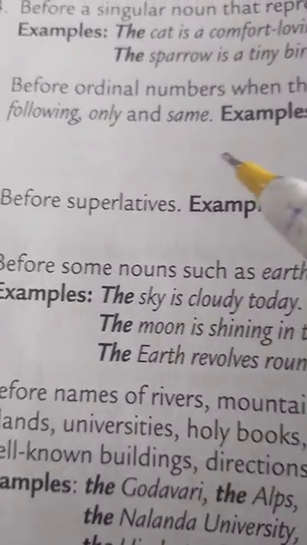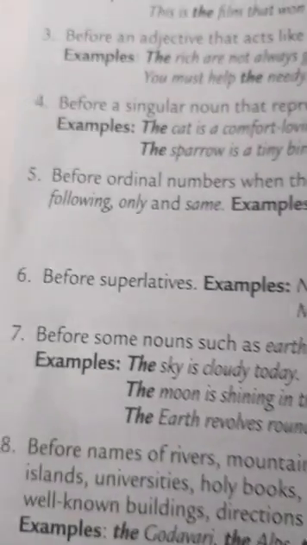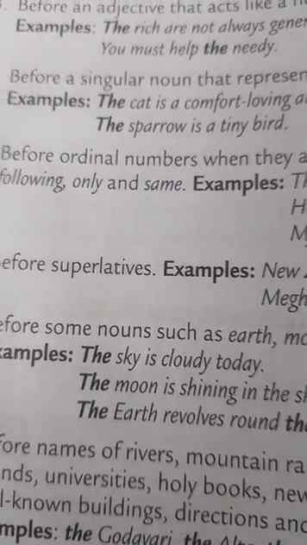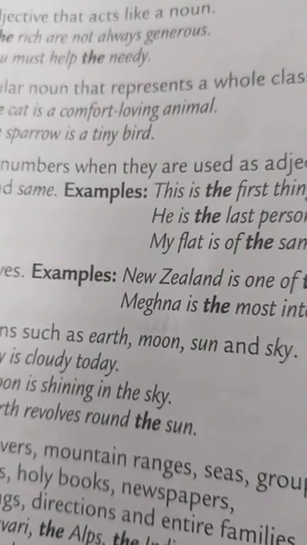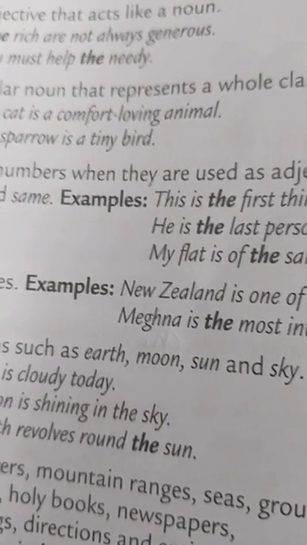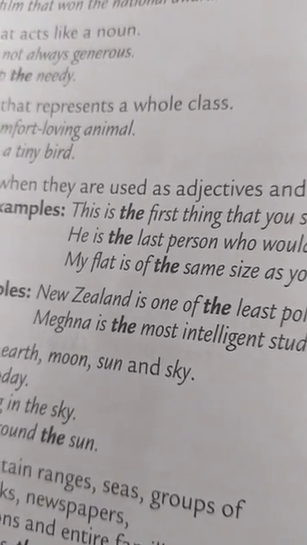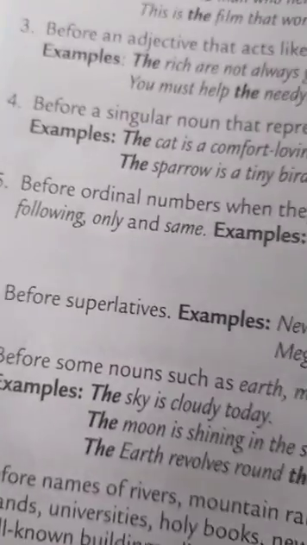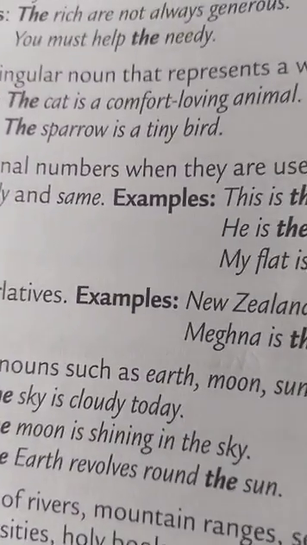Okay, before ordinal numbers, when they are used as an adjective, and with words like last, next, previous, following, only, and same. So we use article the before ordinals like first, second, third, when they are used as adjectives, and we use article the before words like last, next, previous, following, only, and same.